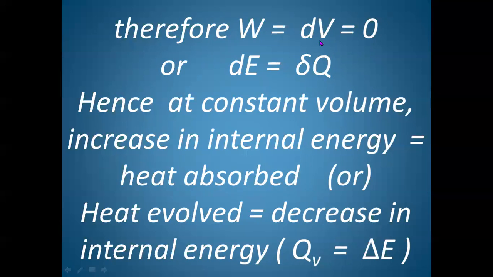Therefore, the change in volume, V2 minus V1, or dV or delta V, will be equal to 0. And when 0 is multiplied by external pressure, the result will be 0. Therefore, the work done by the system will be taken as 0. When work is 0, the heat will be utilized only to increase the internal energy of the system. That is the only way remaining.